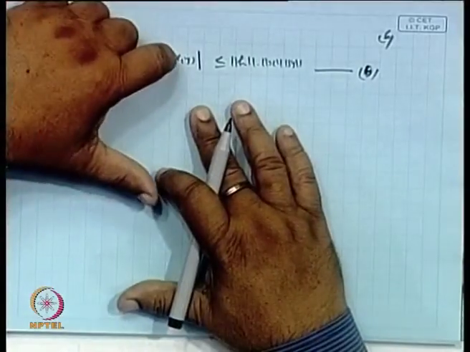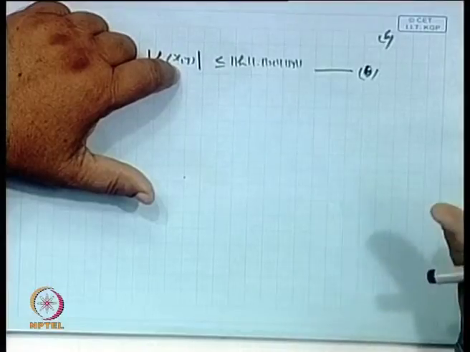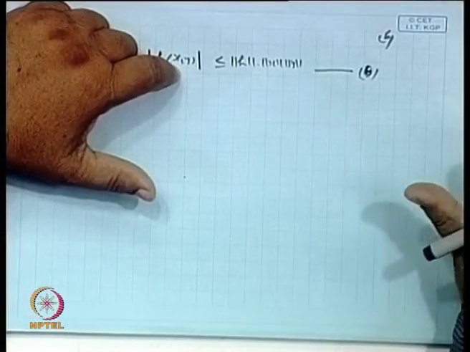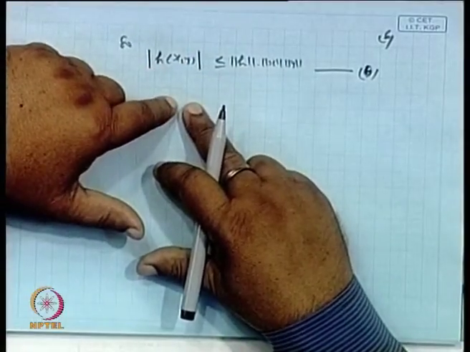Now, since H is defined over X cross Y, the domain is X cross Y. Earlier the domain was only a single variable, where element x belongs to H. It is a Cartesian product. So, instead of saying functional, we prefer to write form.